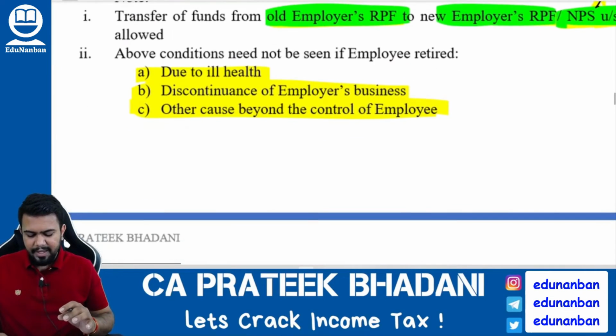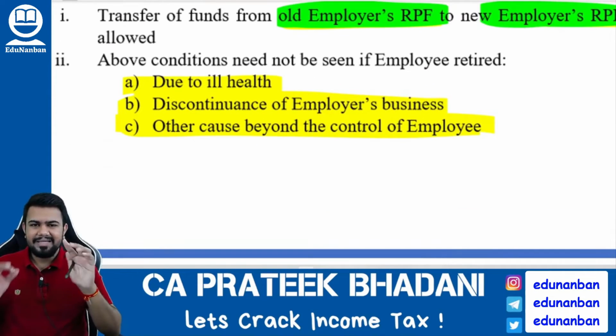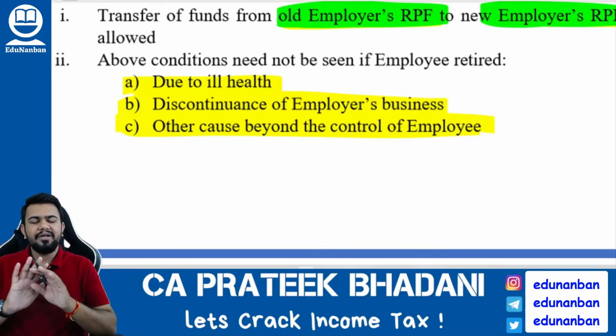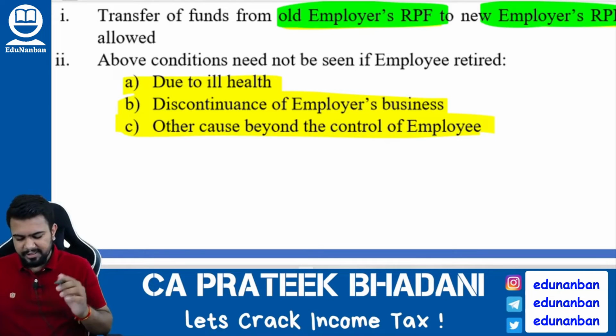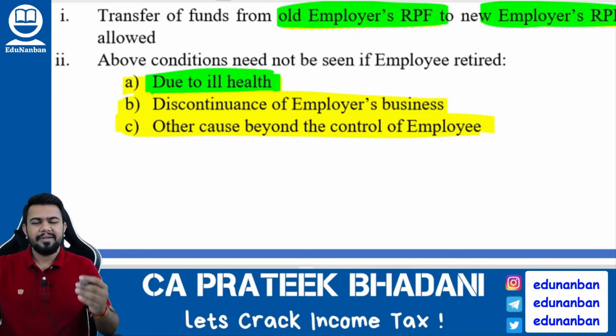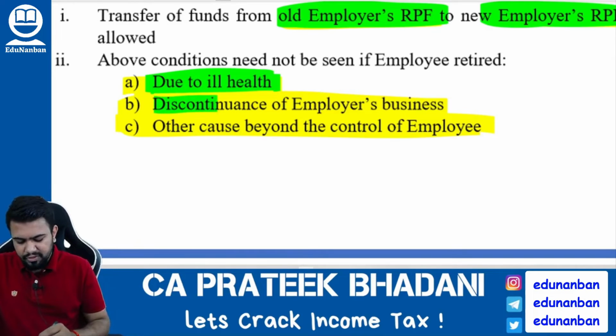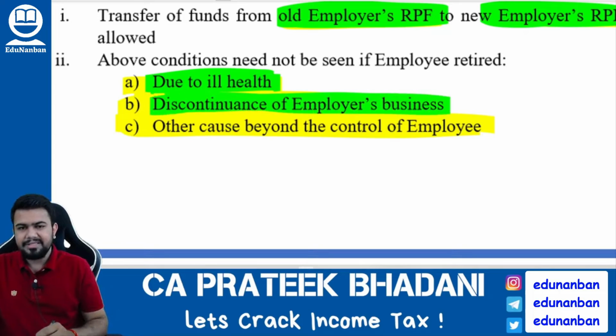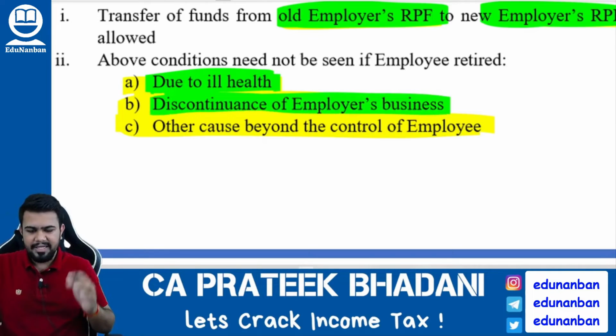And second, if any of the three conditions are satisfied, then also you need not see the 5-year rule. What are the three conditions? Number one, due to ill health of the employee, if the employee has to leave the organization. Number two, if due to discontinuance of the employer's business, he is withdrawing the money from the recognized provident fund.